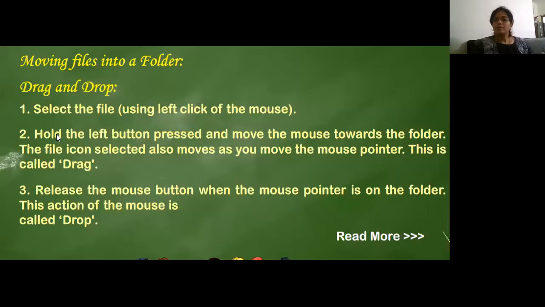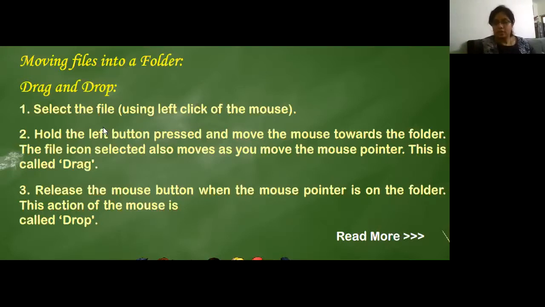Now, how do we use this drag and drop in our computers? For that, see, select the file. Why do we need to drag and drop? Sometimes we make a mistake in our worksheet folder and our images folder, our picture folder. One of our class 2 worksheet files went into our images. So how do I fix it? I have to just drag it from the picture folder and put it in our worksheet folder, right? So how do we do it? Let's just see it here and then we will practice again.